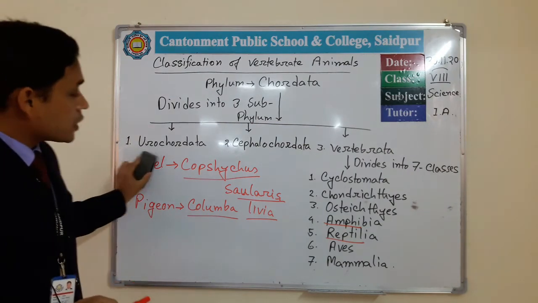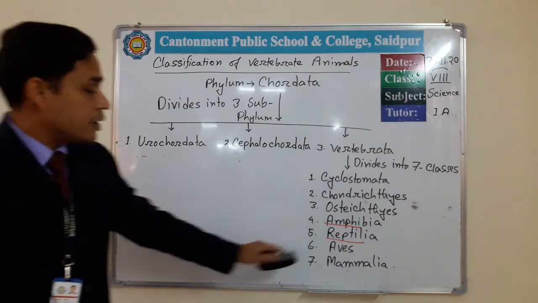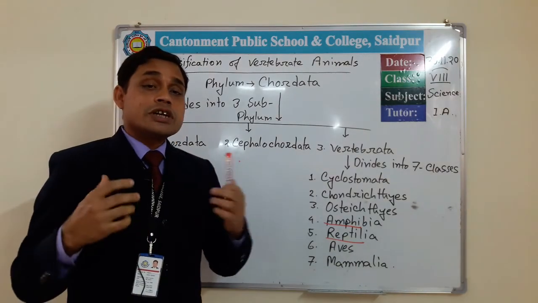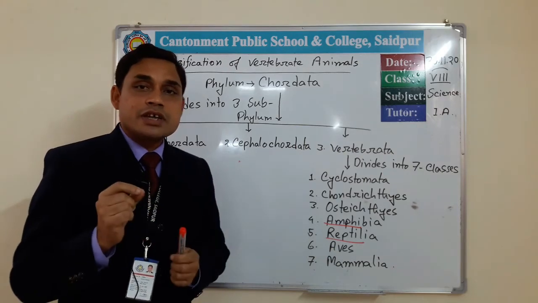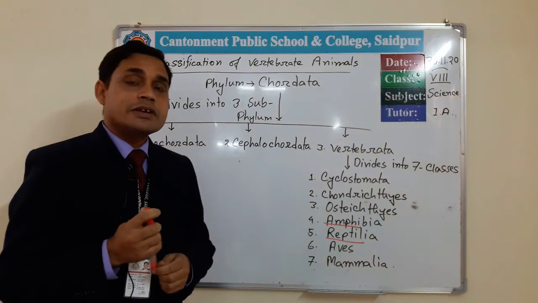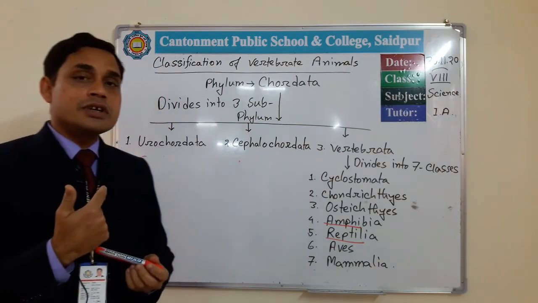And last of all, our class is Mammalia. We are mammals. The body of mammals is covered by hair, and they bear heterodont teeth, that means different types of teeth are present inside the buccal cavity.